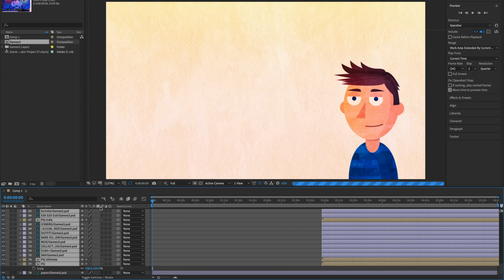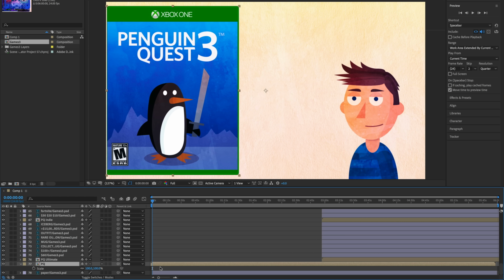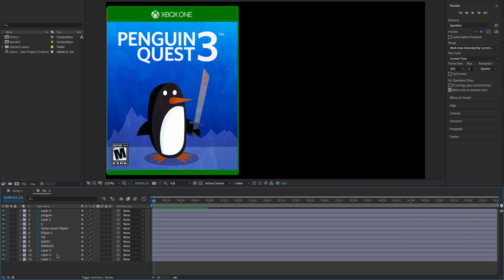So I've only now got my character, the paper background is showing up here, and then all these other elements I'm going to sandwich in between. So let's say I'm starting this section with this Penguin Quest 3 box that's coming in. And this is going to show up as a comp here because this was a group inside Photoshop. So if I wanted to manipulate any of the individual elements here, I can just double click PQ and that's going to show up as its own composition.